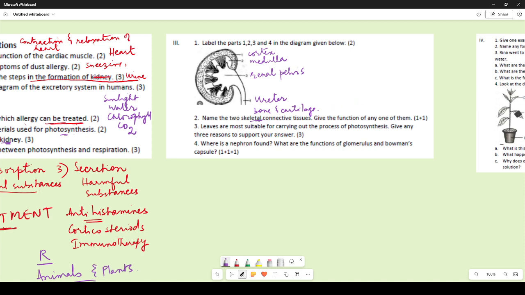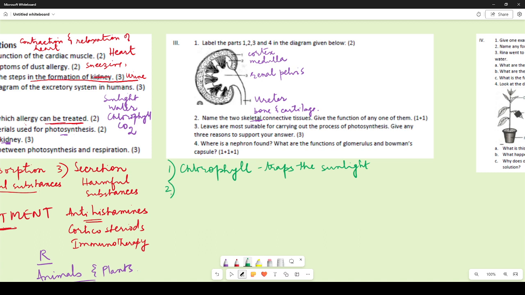The leaves are more suitable for carrying out the process of photosynthesis. Give any 3 reasons to support your answer. So here you were supposed to give reasons as to why you think that photosynthesis occurs in leaves. First and foremost, they have chlorophyll, right? Because if they did not have chlorophyll, they would not have been able to perform photosynthesis, because it is chlorophyll that traps the sunlight, right? So it has chlorophyll.